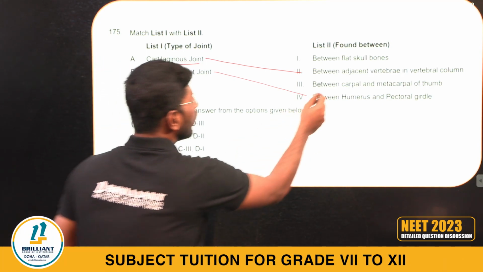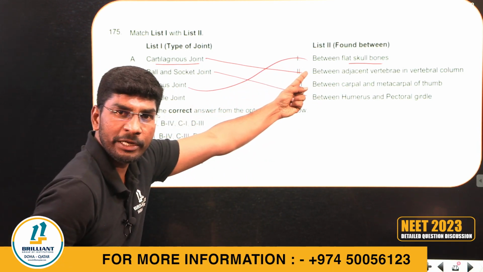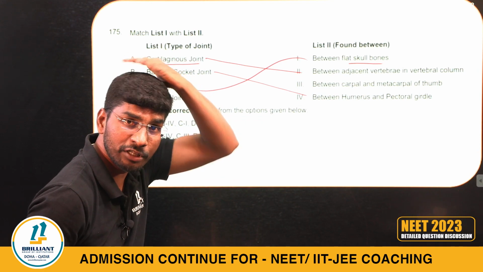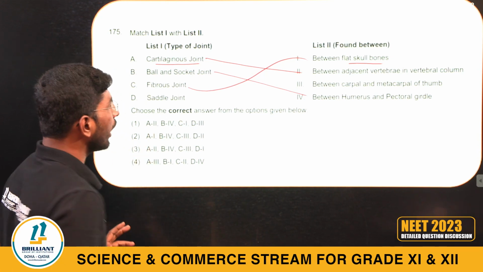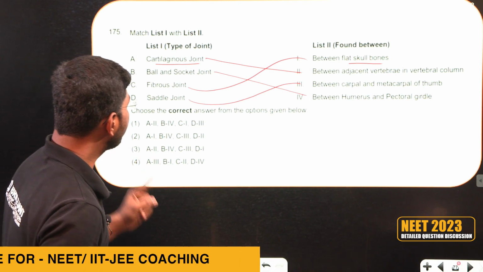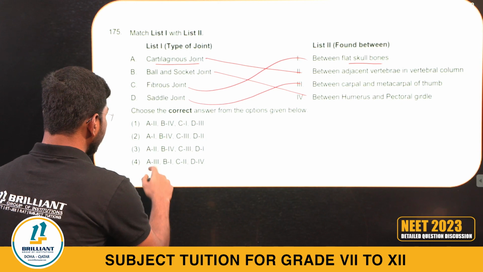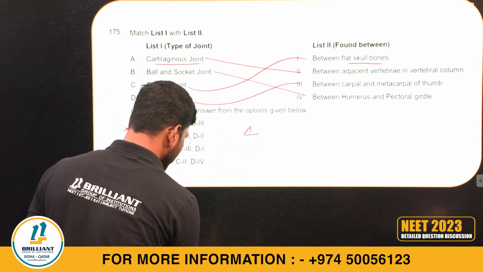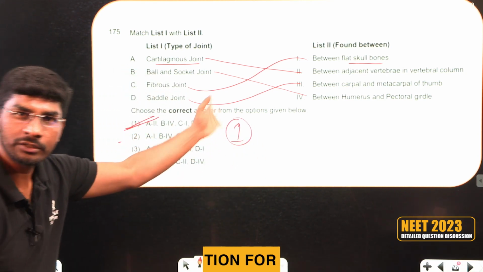Fibrous joint, now look at the flat skull bones. These are immobile. Fibrous joints are between the skull bones, frontal, parietal, occipital. All these cranial bones are attached with fibrous joints, immobile joints. Saddle joint is between the carpals and metacarpals of the thumb. So 2, 4, 1, 3. Option 1 is the right answer.